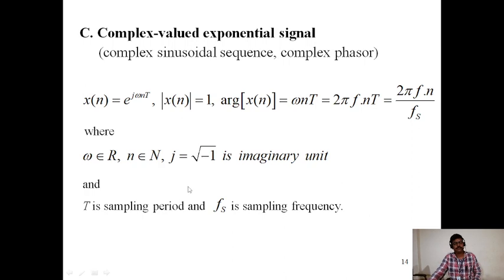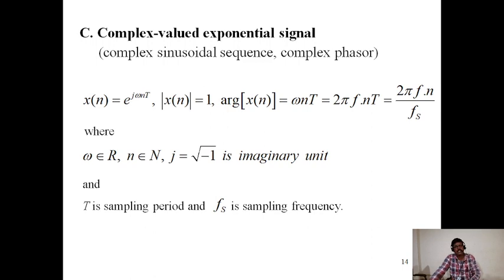And the next one is the complex valued exponential signal, also called the complex sinusoidal sequence or complex phasor. Complex valued means a complex number consisting of a real part and an imaginary part. Then it is known as a complex signal.